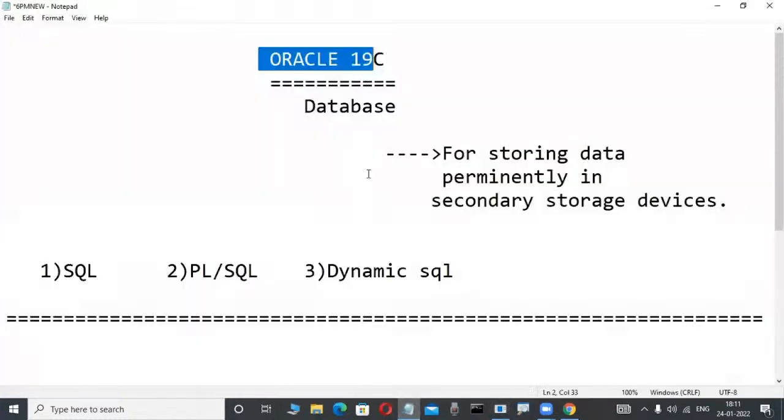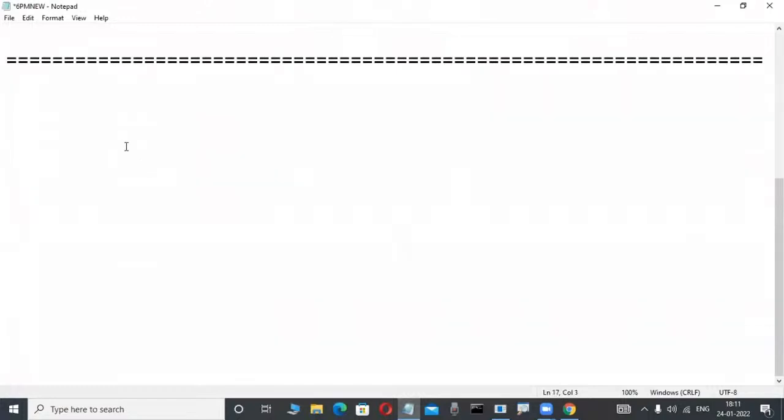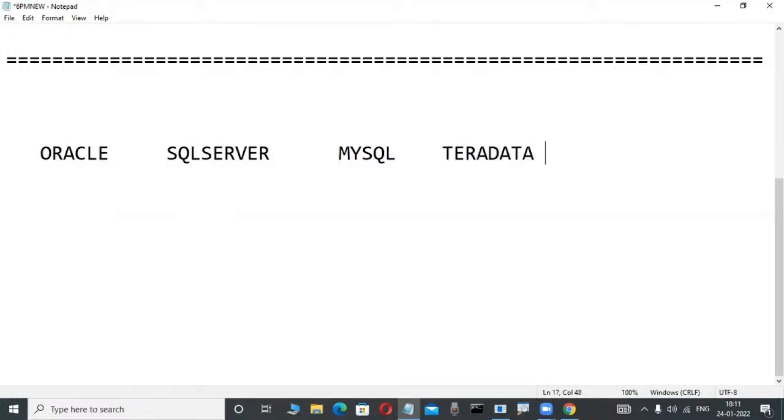Up to this point I told you in the previous classes. Now concentrate here. Slowly observe it here. This is a demo class, I'm just telling you something. Oracle is a product from Oracle Corporation. SQL Server is a product from Microsoft. MySQL is an open source product, which is also now from Oracle. Teradata is a product from NCR Corporation. Sybase is a product from Ingress Software. Like this, so many products are there.